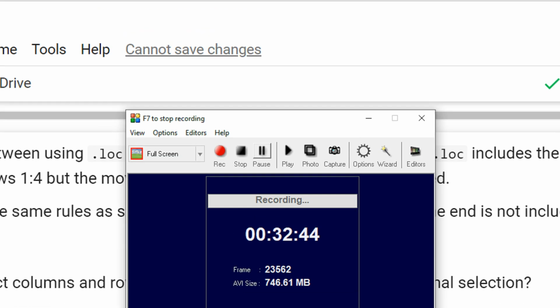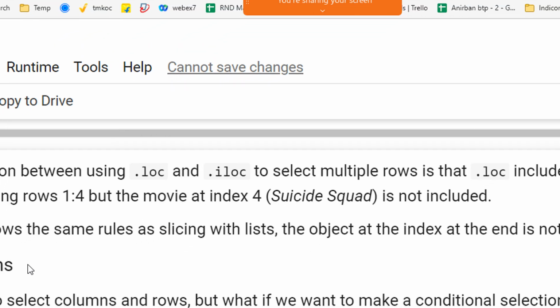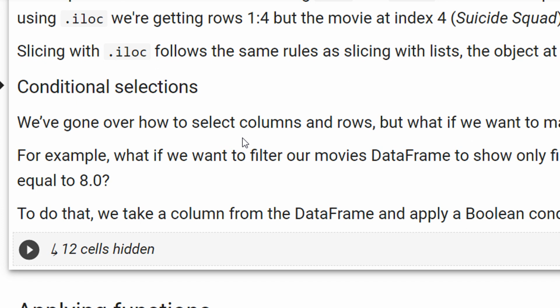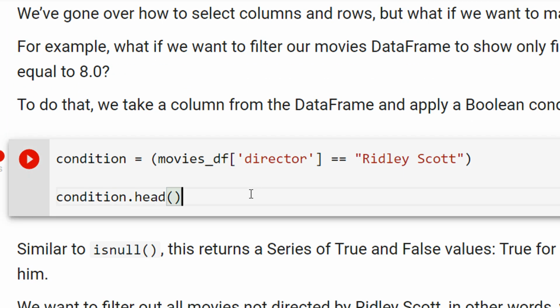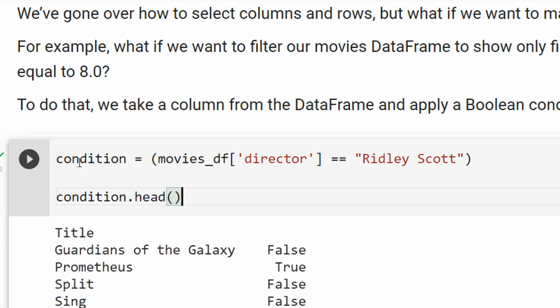So now we will see how we can do conditional selections, right? This is again a very important topic. So let me just show the output here. This is my condition in this case. What I'm saying is, in the movies data frame, select the column director, right? Let me just adjust the column width.